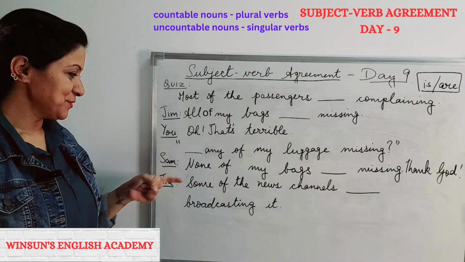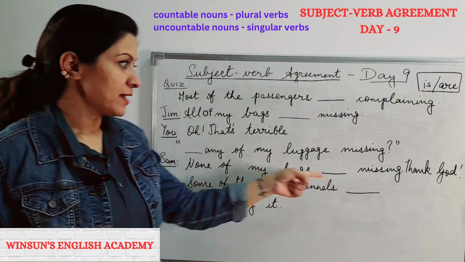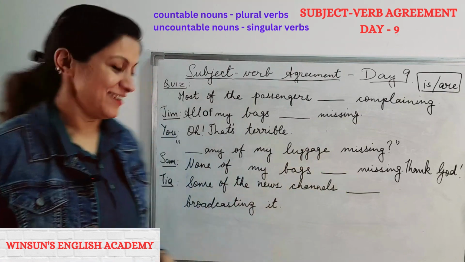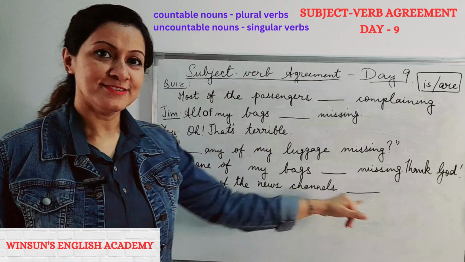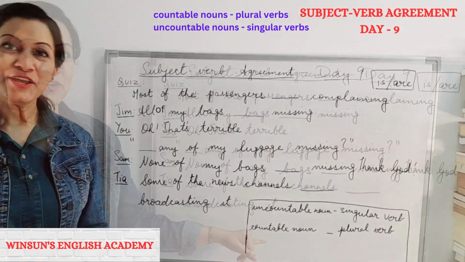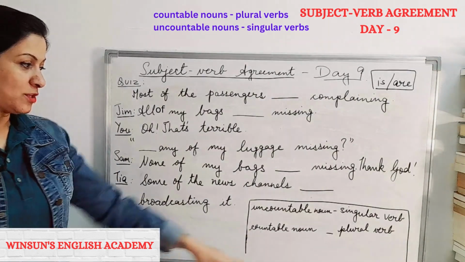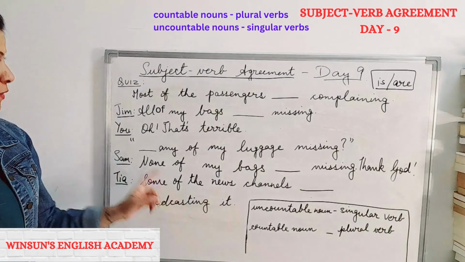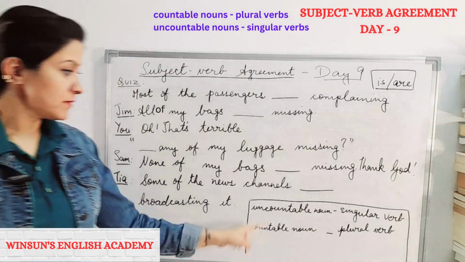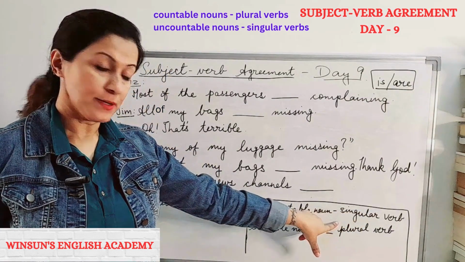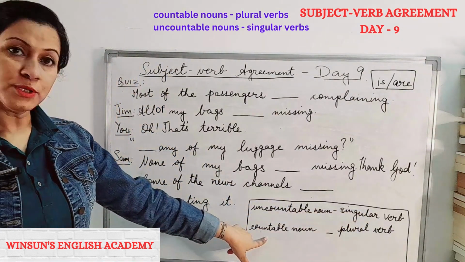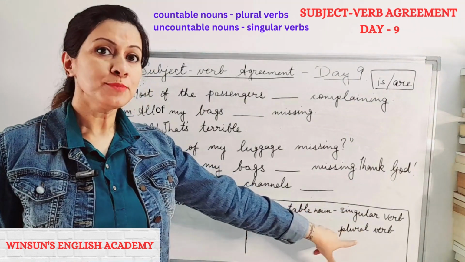Sam, passenger 2, says, none of my bags dash missing, thank God. Tia: Some of the news channels dash broadcasting it. Ready? Great. Now, what does the rule say? If we use all these 5 with uncountable nouns, then the verb is always singular. But when we use them with countable nouns, the verb is always plural.